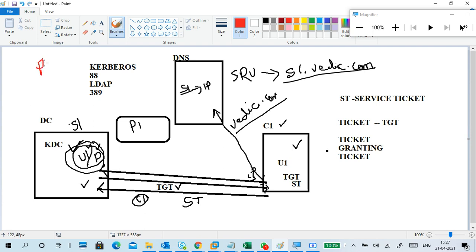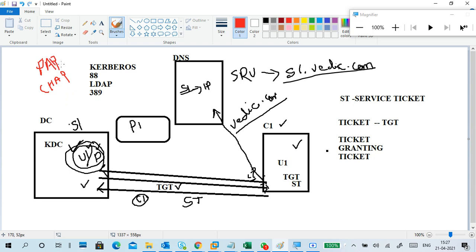PAP, CHAP, MS-CHAP, IKE, these are all authentication systems only. Forget about IKE, we can't officially say it.